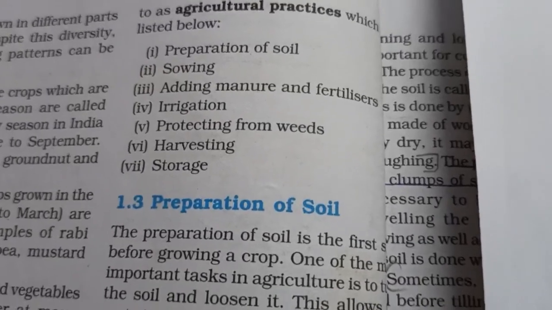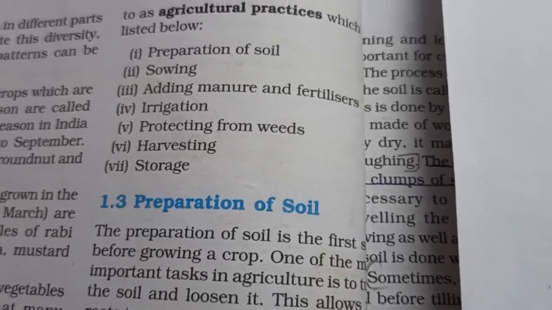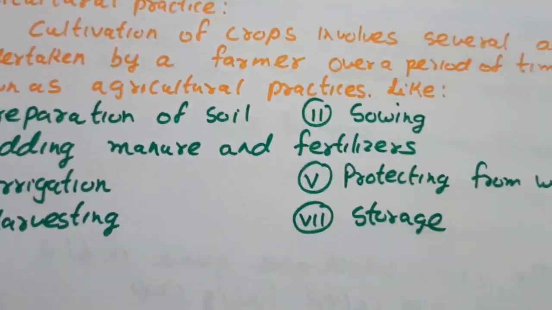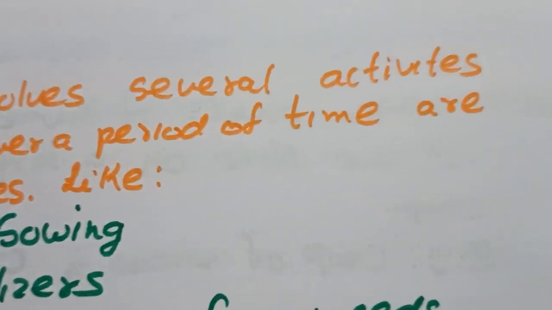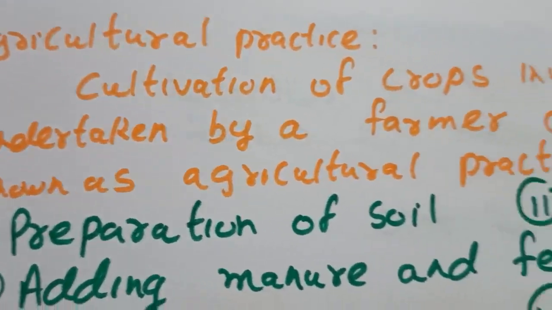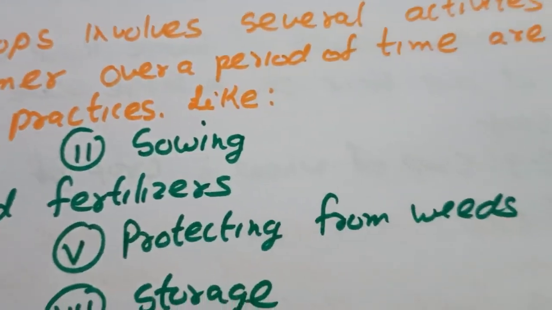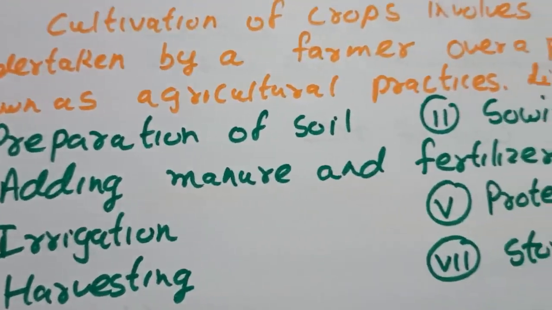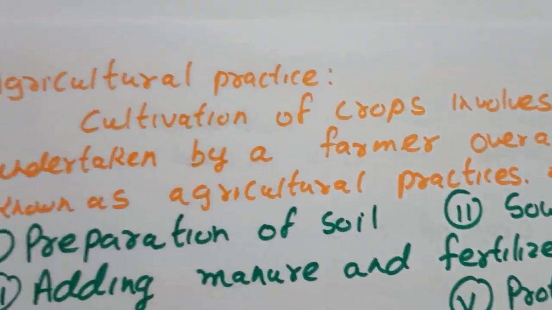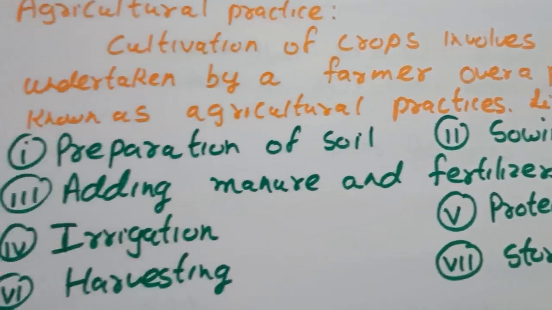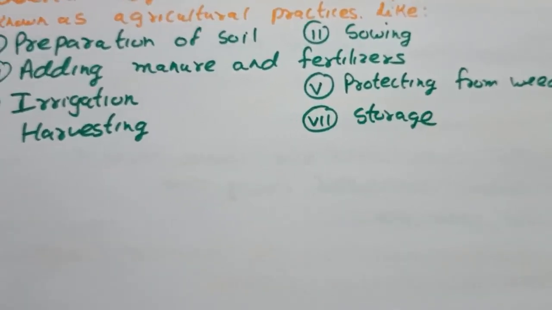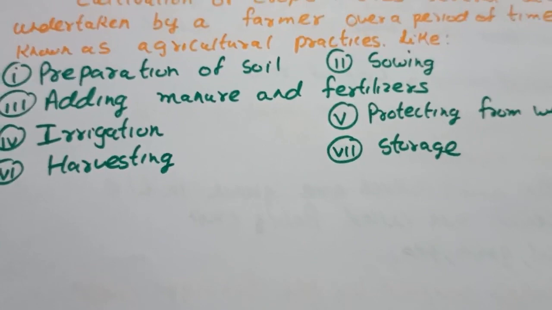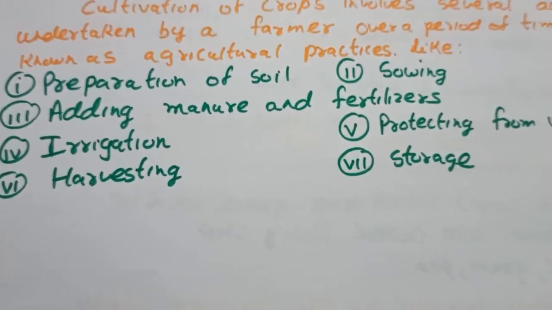Now before we start preparation of soil, let's take over a definition. Agricultural practices. Cultivation of crop involves several activities undertaken by a farmer over a period of time, known as agricultural practices, like preparation of soil, sowing, adding manure and fertilizers, irrigation, protecting from weeds, harvesting and storage. All these activities are known as agricultural practices.